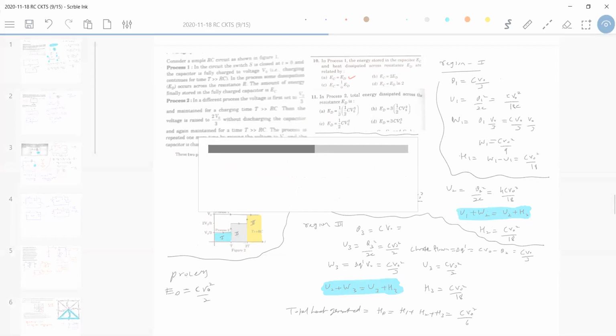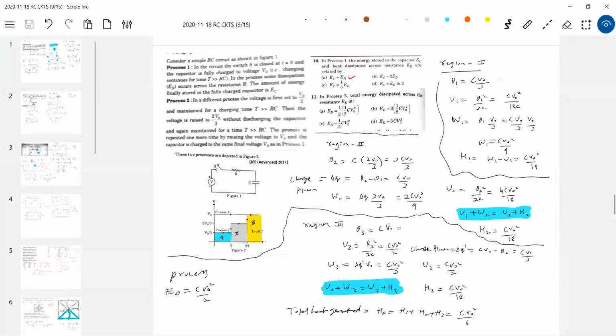And some students, what they took is like they didn't take region 1. They thought like only these are the things. No, it's starting from 0 to V naught by 3, V naught by 3 to 2 V naught by 3, 2 V naught by 3 to V naught. Like this stepwise is increasing, then it's asking you to analyze.